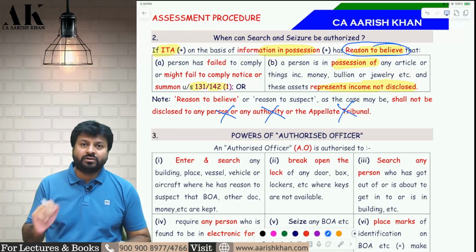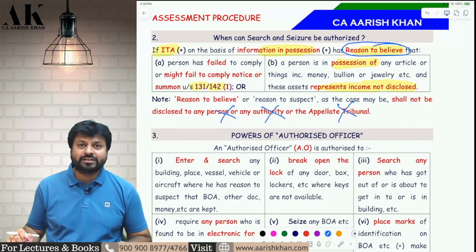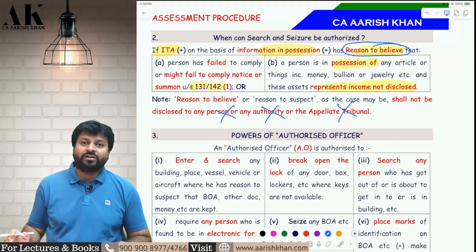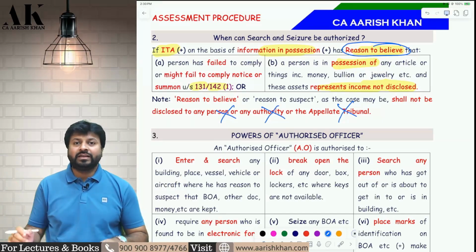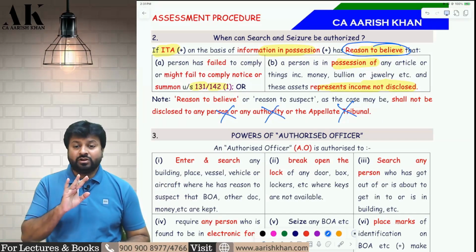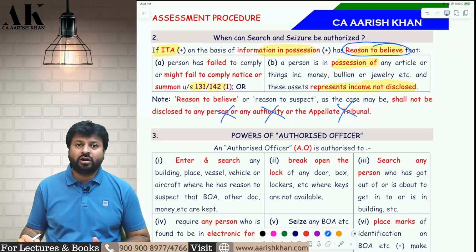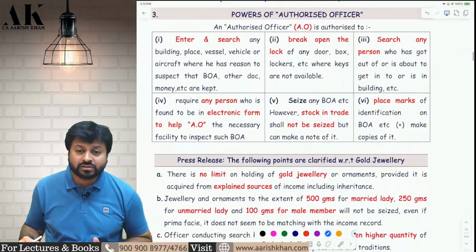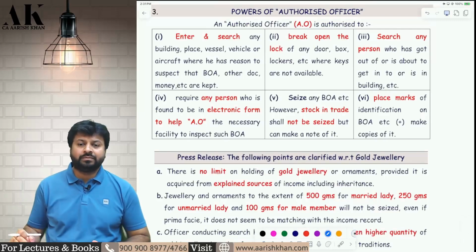Suppose the informer has told the department that Mr. XYZ, that Mr. Palani has escaped this much income. Later on, Mr. Palani comes to know that this is the informer. Mr. Palani will go and shoot that particular informer. Yes or no? Therefore, giving the name of the informer is not good. It is bad in law. Therefore, the government has said that you should not disclose the name of the informers. So giving reason to believe is not allowed under the income tax law.